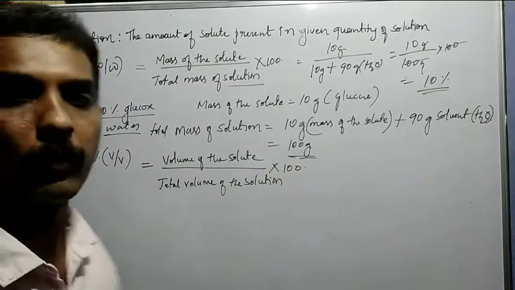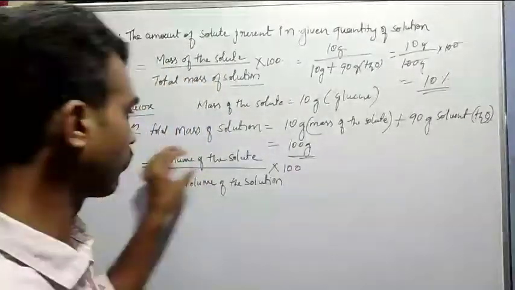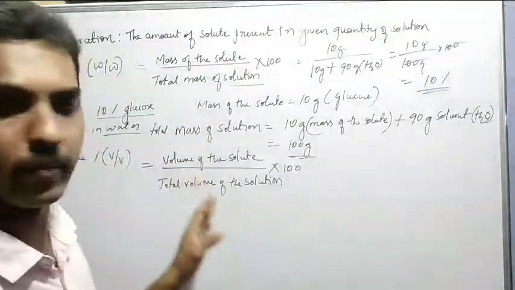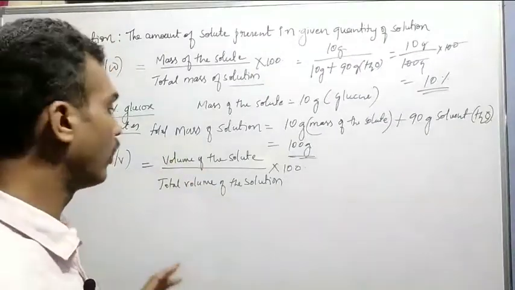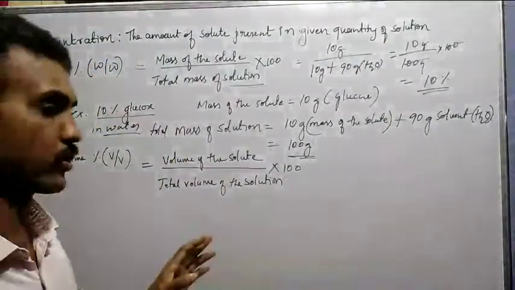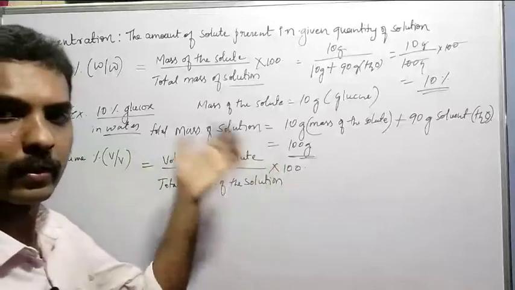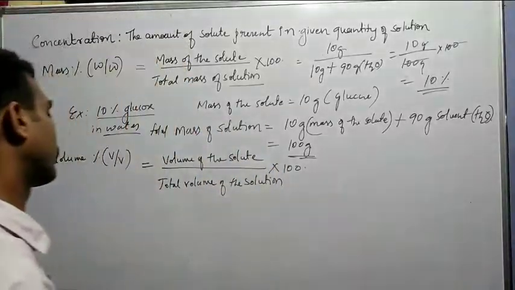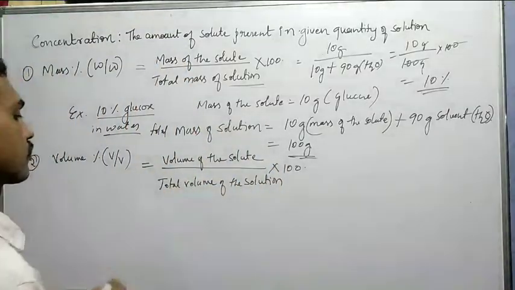So how much volume of the solute there is, that is in ml, and then the total volume of the solution, in 100 parts. So that is volume percentage.